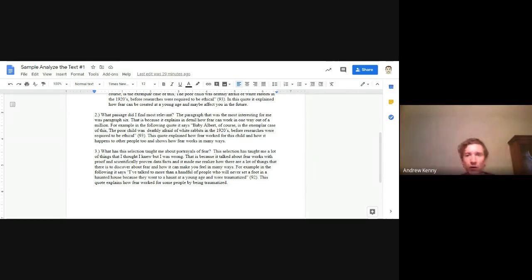Then he gives a quote. He says, for example, in the following, it says, boom, and gives you the quote. Notice there is no period at the end. Perfectly done. The period goes after the parentheses, after page 92, which shows me this came from page 92. Then it explains our quote. This quote explains how fear worked for some people by being traumatized, and then they are done.